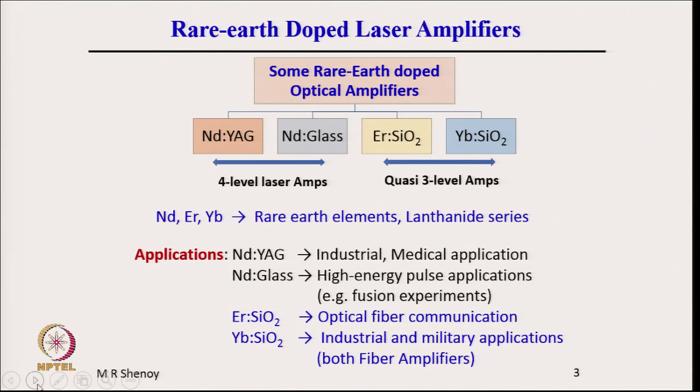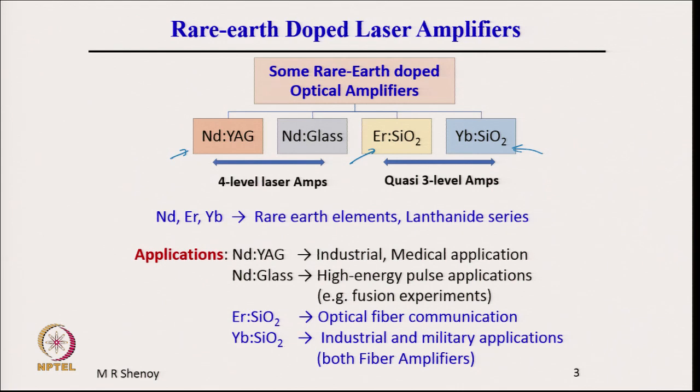Some of the rare earth doped optical amplifiers which are widely used are the Nd:YAG laser amplifier, Nd glass, that is neodymium doped glass, erbium in silica and ytterbium in silica. The second two, erbium in silica and ytterbium in silica, are widely used as fiber amplifiers.